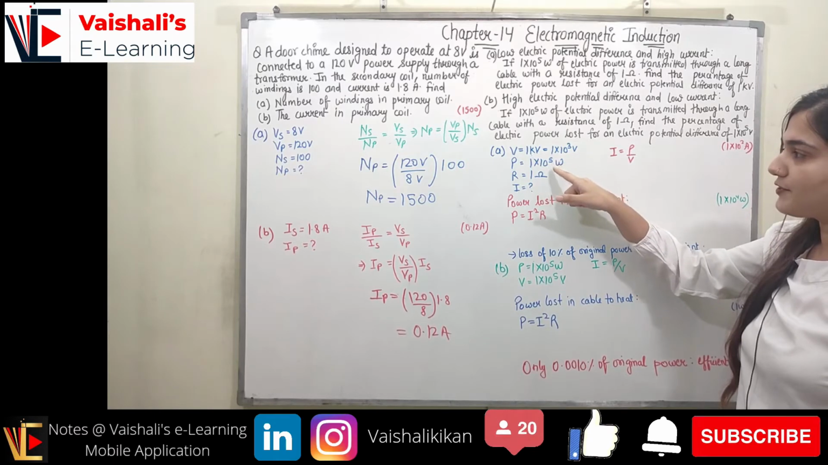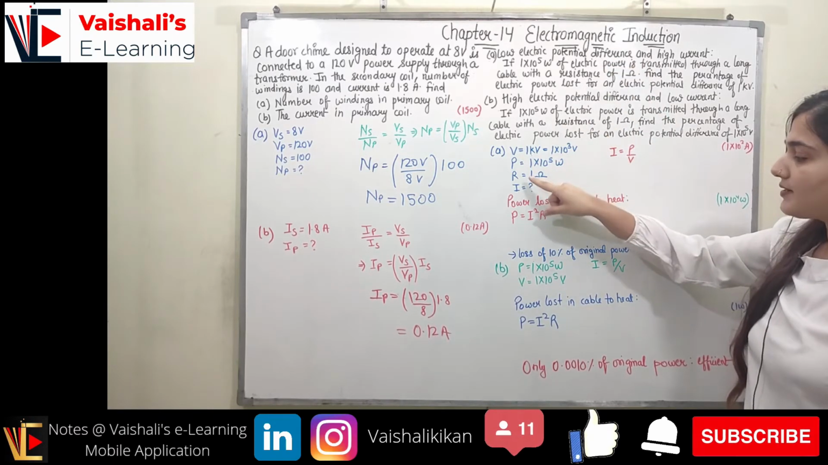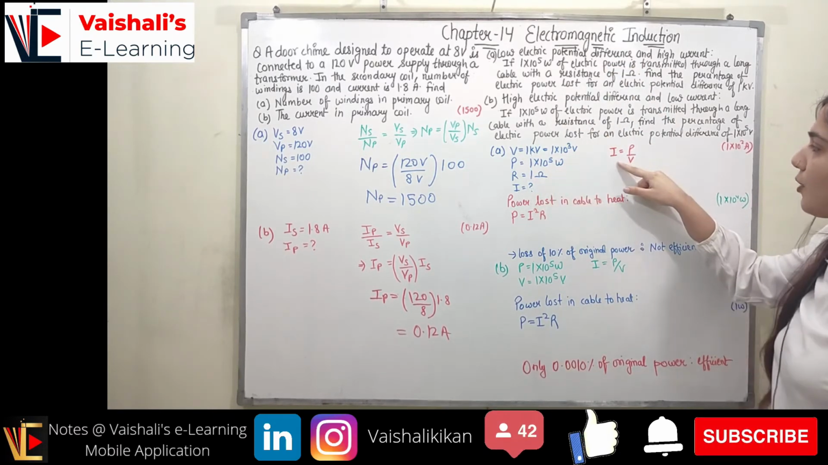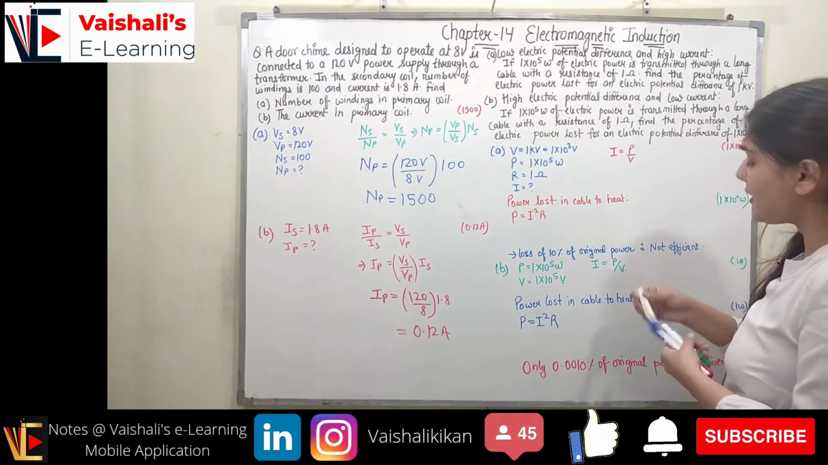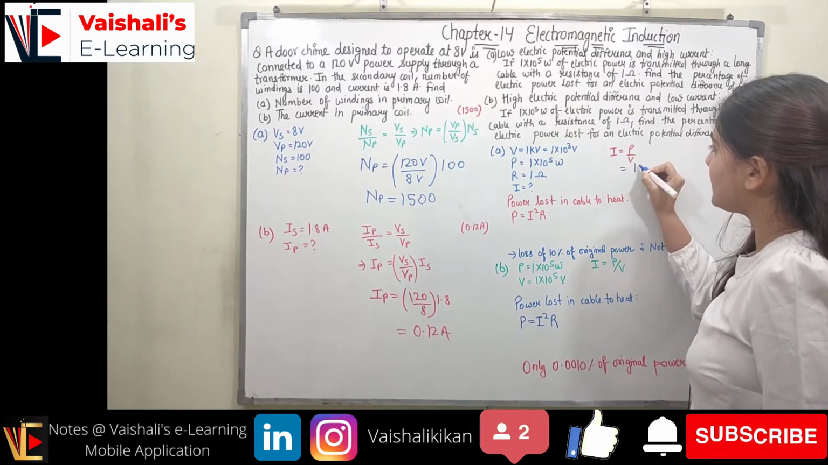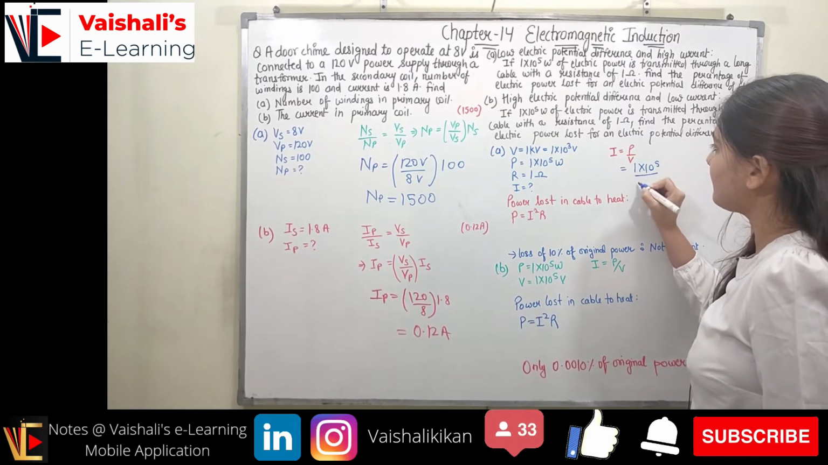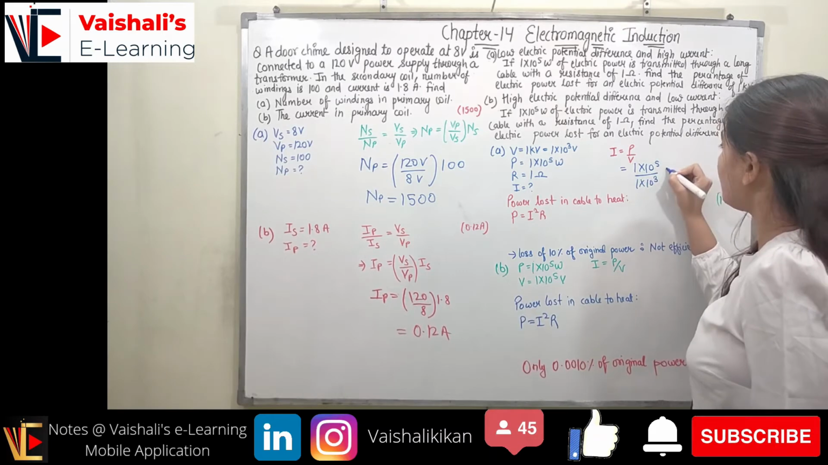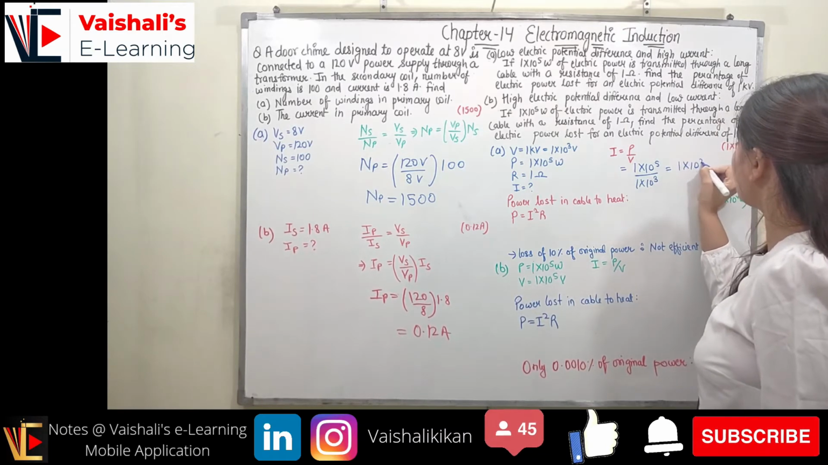Power is 1 into 10 raised to power 5 for both of the cases. Resistance here is 1 ohm. So now I know P is equal to I into V. So I will be equal to P, which is 1 into 10 raised to power 5, upon 1 into 10 raised to power 3, which is equal to 1 into 10 raised to power 2 ampere.